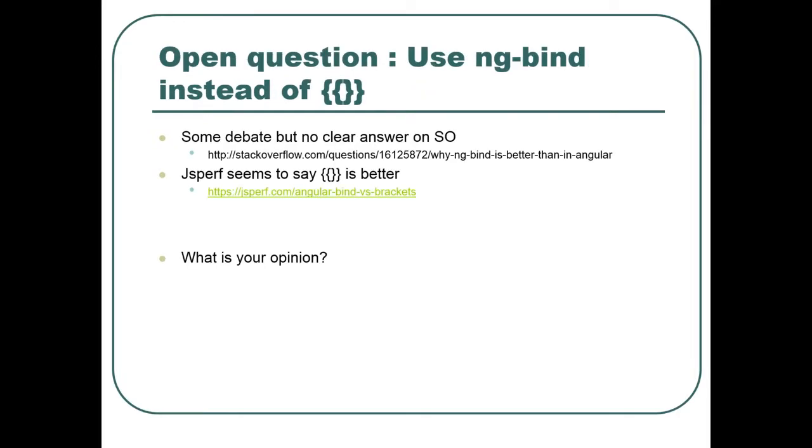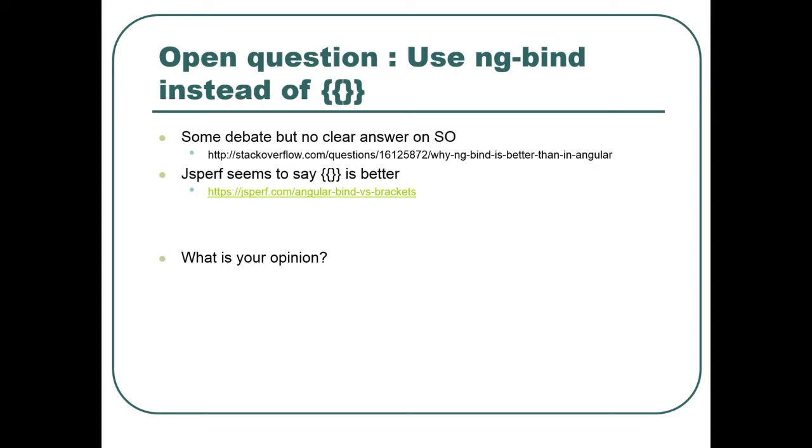When we were looking into constructing this performance talk, there seems to be a debate at the moment concerning the use of ng-bind over the curly notation. There is this debate on Stack Overflow, but it's unclear.